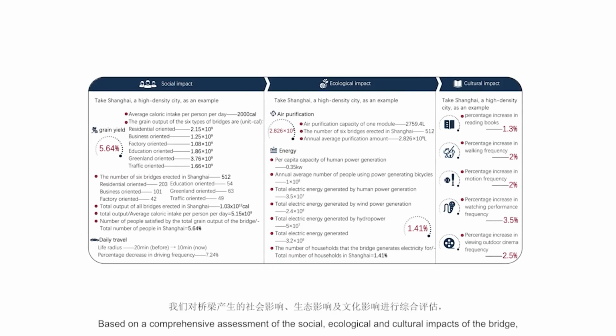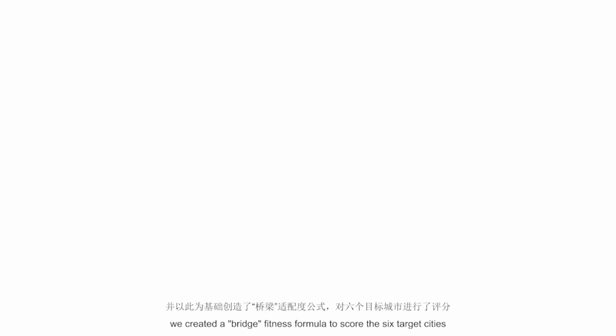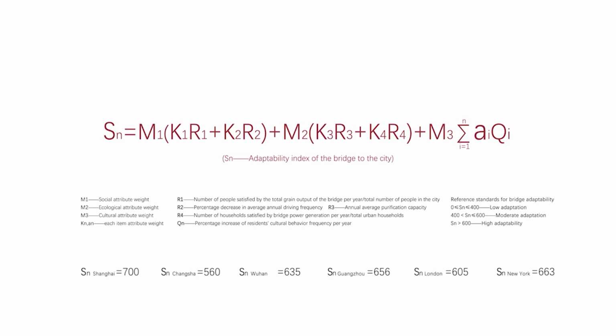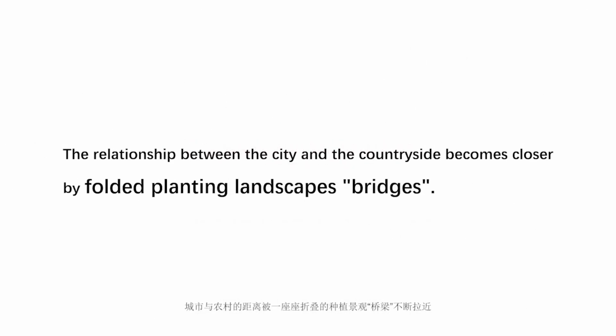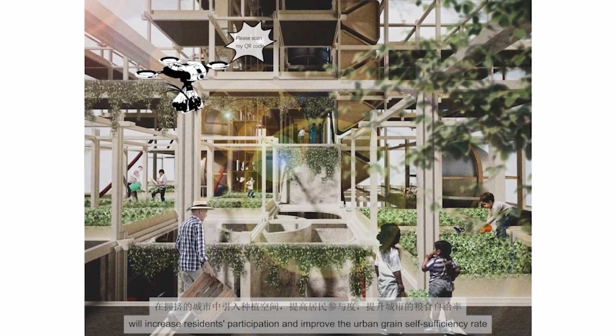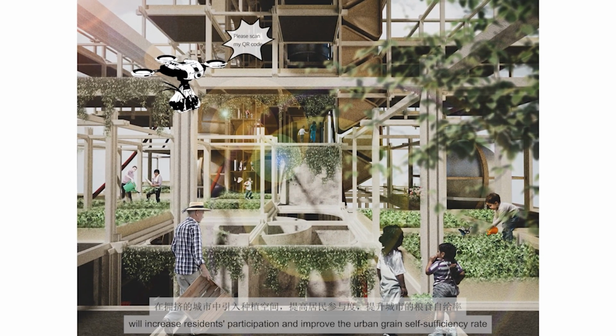Based on a comprehensive assessment of the social, ecological, and cultural impacts of the bridge, we created a bridge fitness formula to score the 6 target cities. The relationship between the city and the countryside becomes closer through folded planting landscape bridges. The introduction of planting space in crowded cities will increase residents' participation and improve the urban grain self-sufficiency rate.